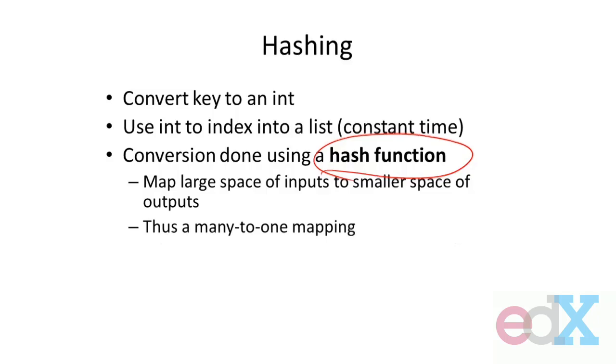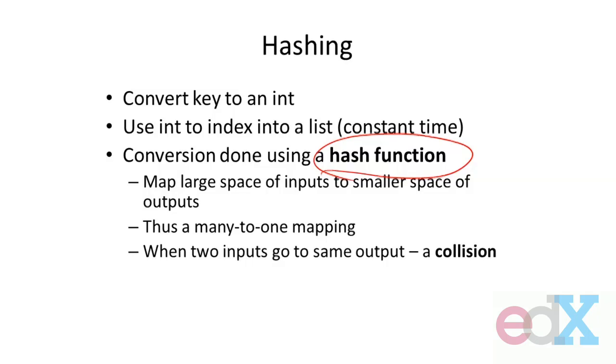What that means is, ideally, we'd like each input, each key, to go to a unique place in the output space, into the list. But it's possible that two different keys could go to the same location in the list. When that happens, we've got what we call a collision. And there we're going to have to store a little smaller sublist with each of those elements together with their key, so that when I do the hashing, I will go to that location in the list, pull out that sublist, and do the search.